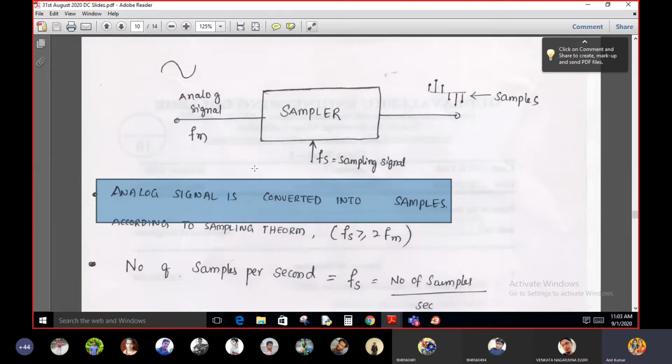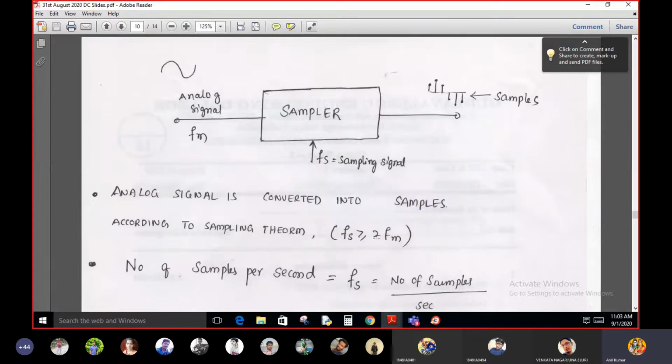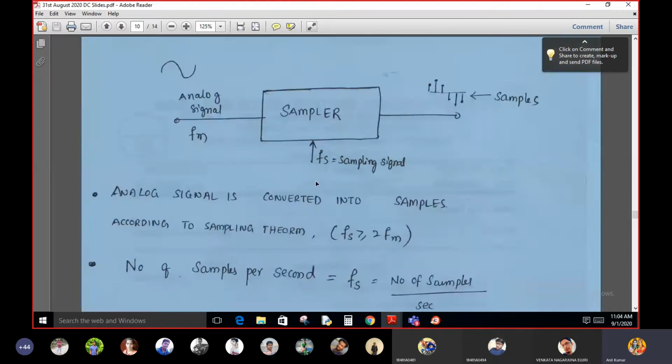According to the sampling theorem, the sampling frequency must be greater than or equal to 2 FM. What is FM? The maximum frequency present in the analog input signal of the sampler. What is Fs? Fs is the sampling frequency. So there are two input signals to the sampler.